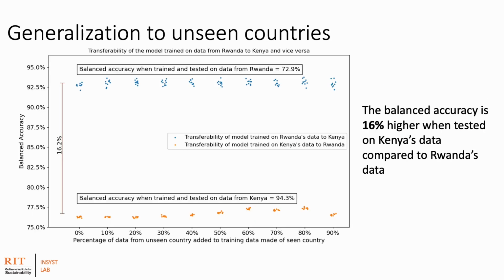Since we have data from two different countries in this study, we also assessed the generalization of a model trained on data from one country to other countries. We did this by first training and testing the model on data from one country to obtain baseline metrics. The data from the other country are then added in increments of 10%, after which the model is evaluated on the remaining data from the unseen country.